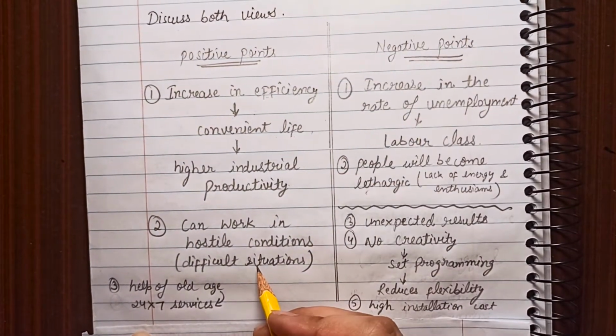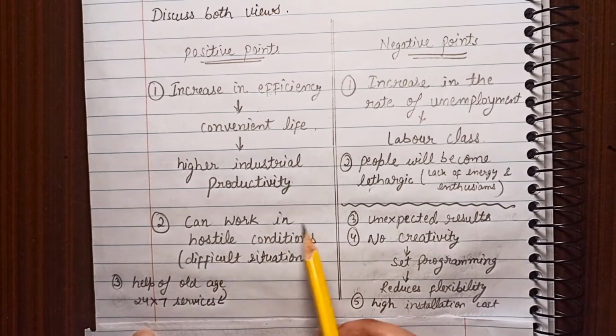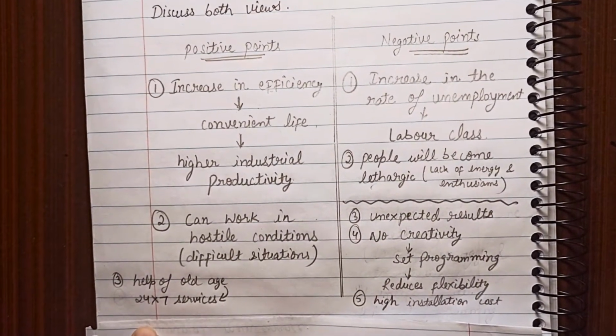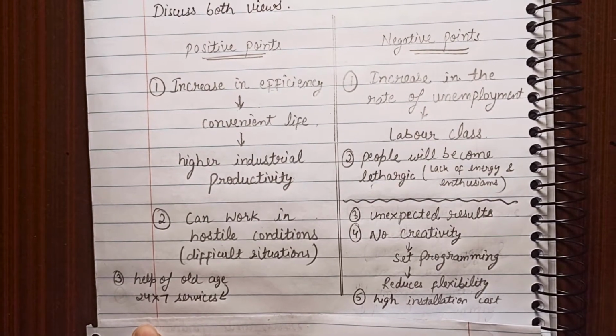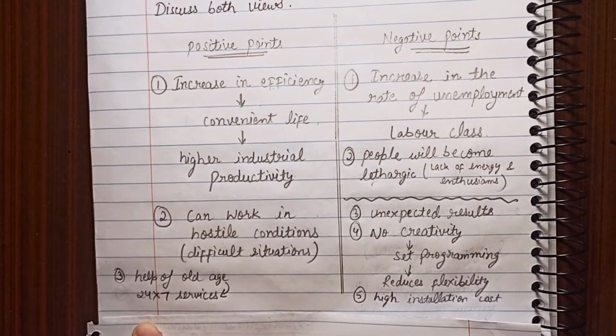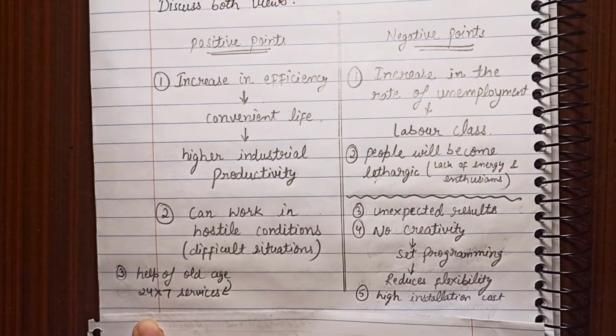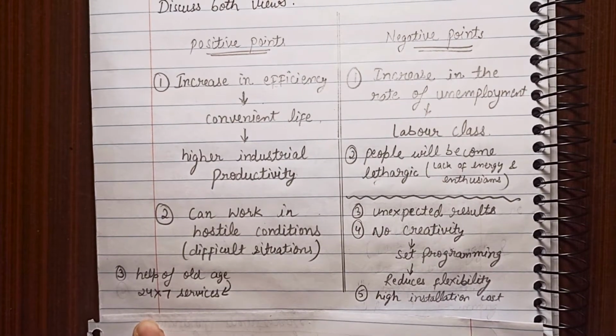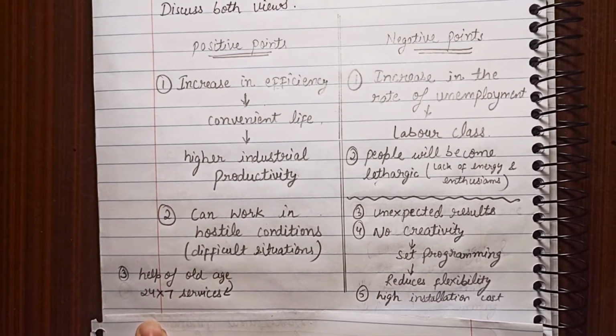And the second idea may be, can work in hostile conditions. Hostile conditions means difficult situations where it is very dangerous for human beings to go. For example, in case of mining, right? So it is very difficult to survive there. There is no oxygen available. So in those conditions, robots can play an important role, right?